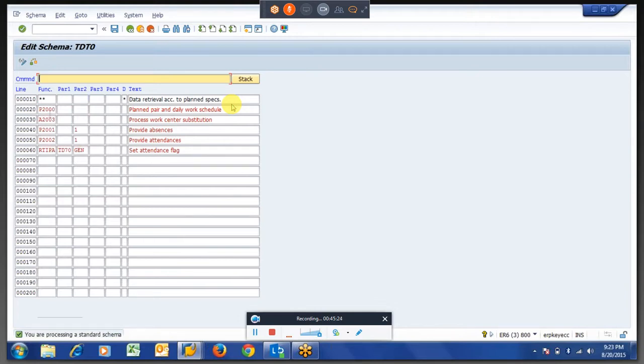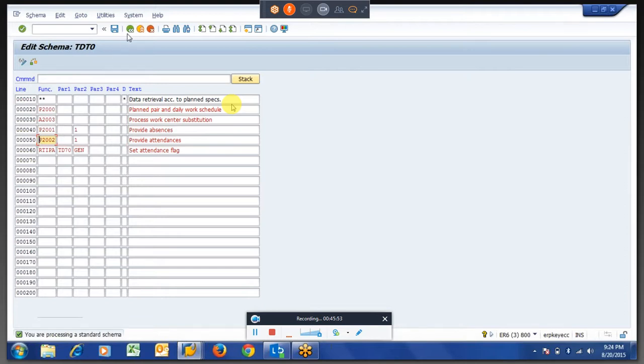Here you have a function called P2000, which, for negative time evaluation, even if there is no attendance, will get the planned pairs from the work schedule and push them into the time pair, stating it's an attendance. So now we have entered the attendance over here.